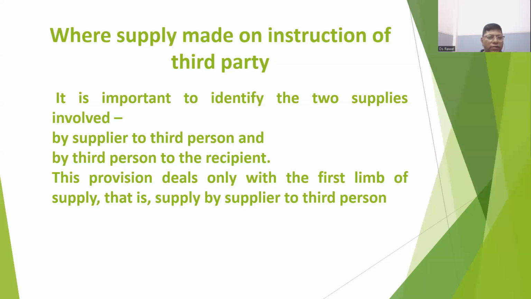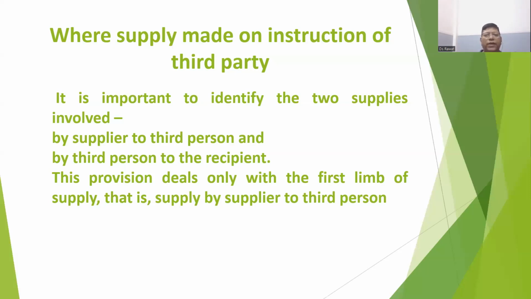Two supplies. One is by the supplier to the third party, means Mumbai party will supply to Delhi party. And second is the Delhi party to the ultimate recipient, which is in Haryana. So in this case, there will be two sales. One interstate sale will be from Mumbai to Delhi person, and second sale will be from Delhi person to Haryana. And these two are basically different states, so it will be interstate supply.